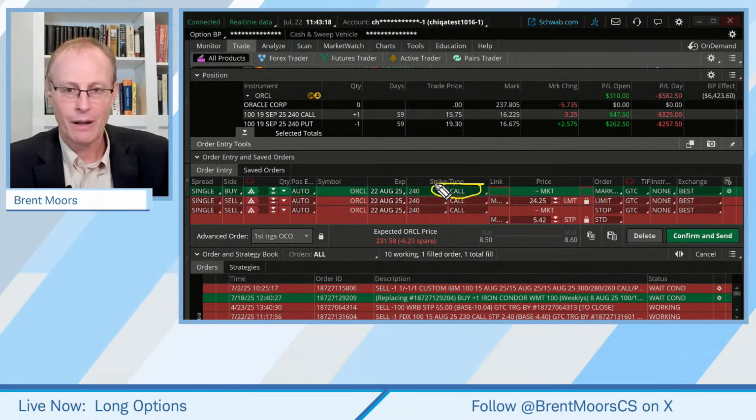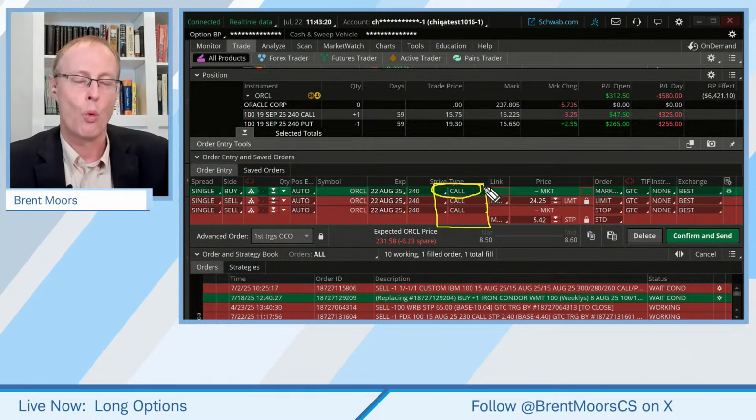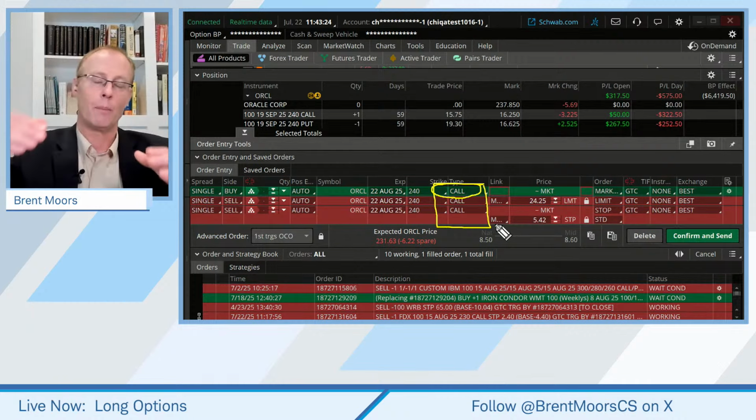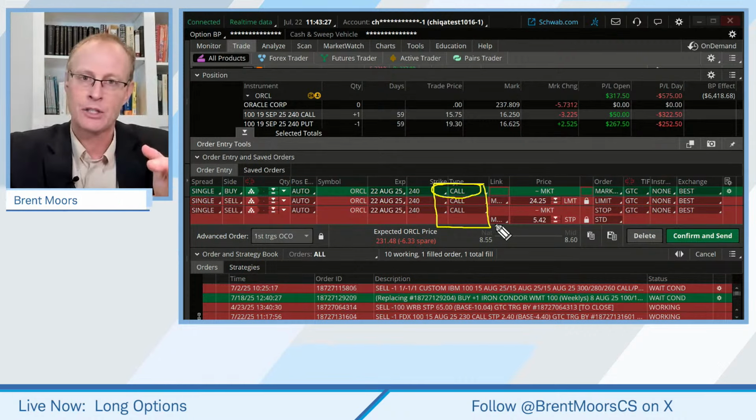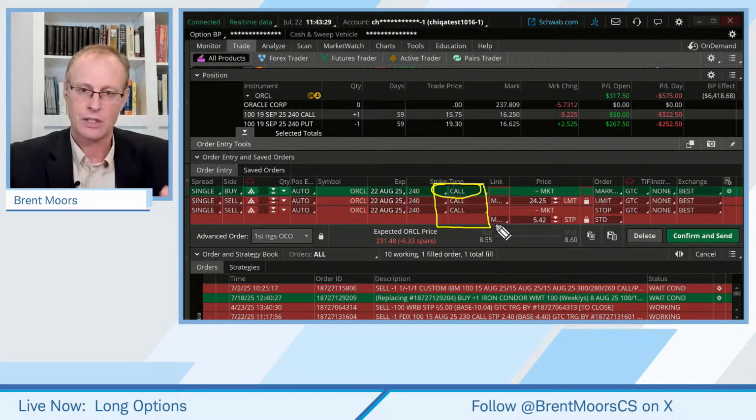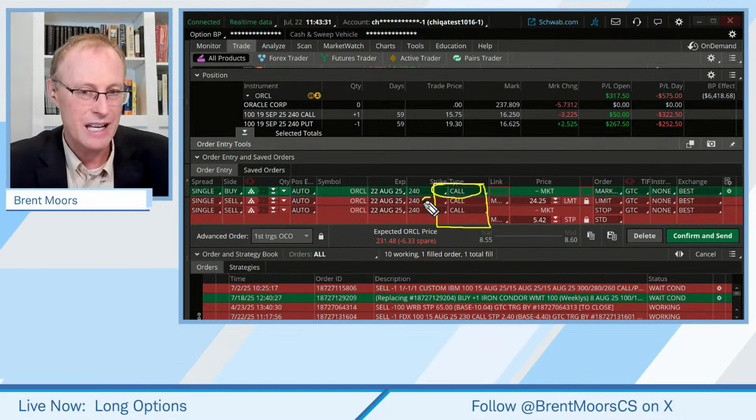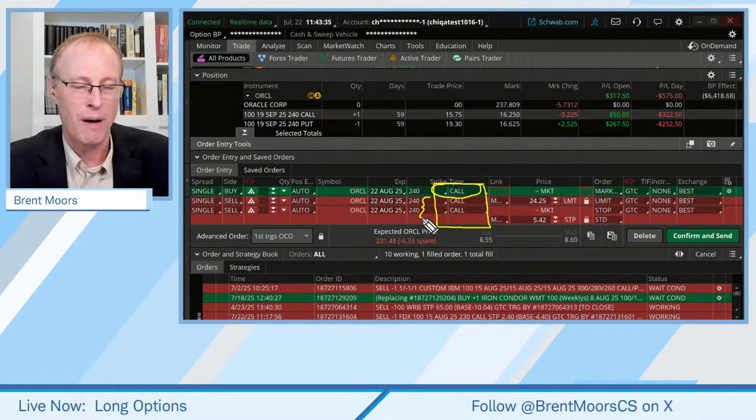In real life, I usually do one or the other, either based on the underlying stock price or the option price. This last one was kind of a mix and match, but I just wanted to show you that that is possible.